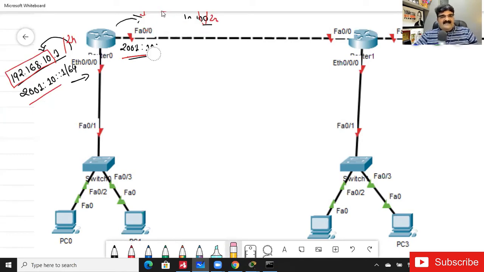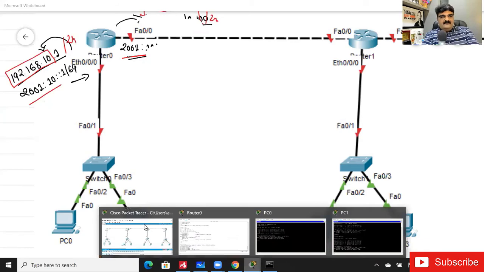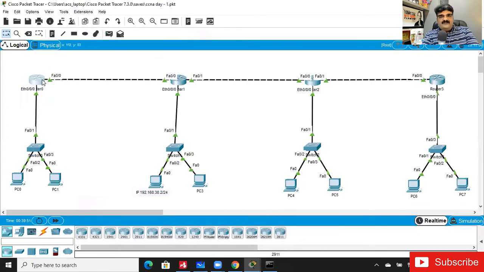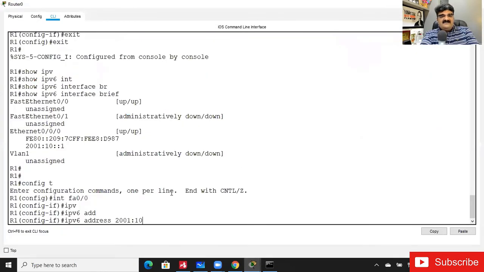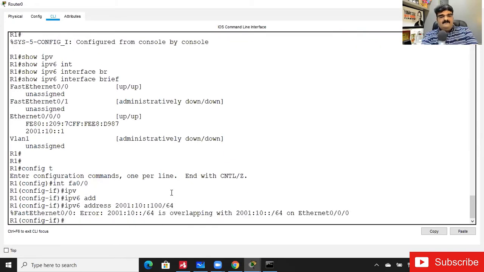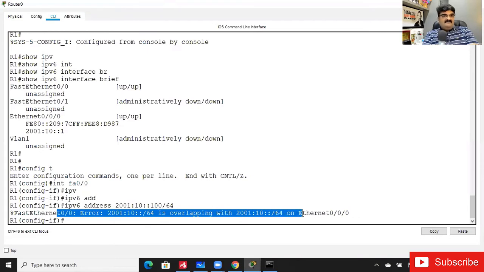As we are using in this lab, we cannot use this. If you want to try it, let me try. I'm going to my router, FastEthernet 0/0, and 10::100/64. See, FastEthernet 0/0 error: it is overlapping with this.